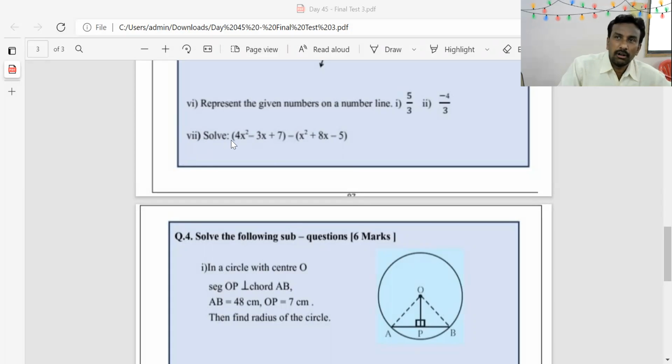Example number 7, solve 4x square minus 3x plus 7 minus x square plus 8x minus 5. You have to solve this, subtraction of these two brackets. 4x square minus x square is 3x square. In minus 3x, minus plus minus 8x. Minus 3x minus 8x becomes minus 11x. Plus 7 and minus minus plus 5, it is 12. Is 3x square minus 11x plus 12 is the answer. Okay.